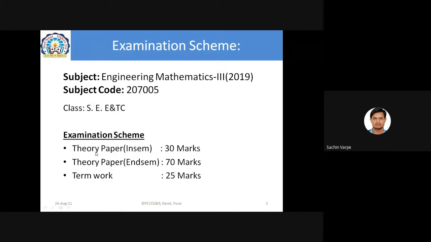But here specifically it is theory, and 25 marks are given to the term work. The term work will be given based on the internal exams, your attendance, mock viva, and the maths project we are going to have in this semester. These things will contribute to the 25 marks of the term work.